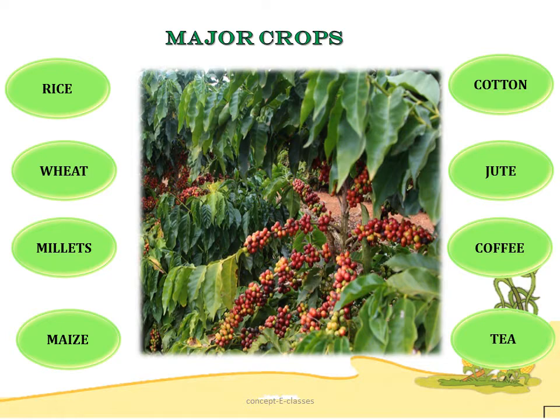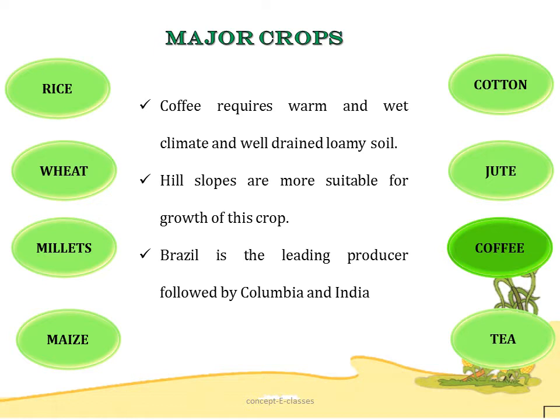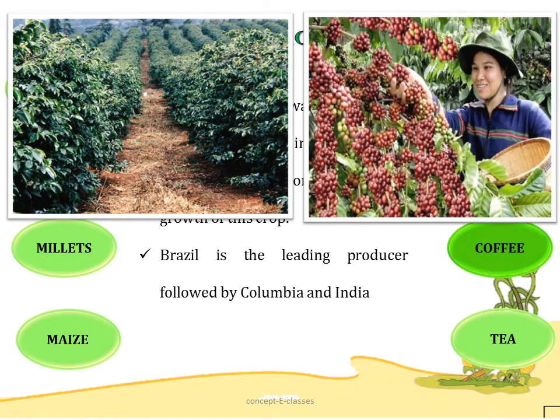So the next major beverage crop is coffee. The coffee requires warm and wet climate and a well-drained loamy soil. Hill slopes are more suitable for the growth of this crop, and Brazil is the leading producer, followed by Colombia and India. So these are coffee plantations and these are coffee beans.